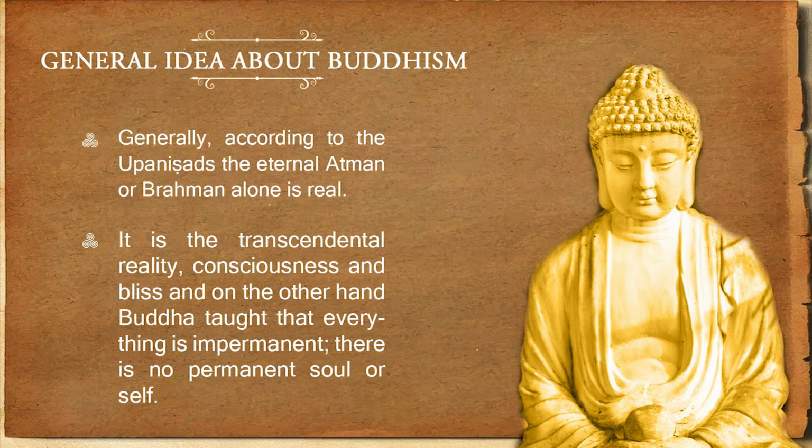There is no permanent soul or self. In other philosophies, especially in Vedanta, Atman and Brahman are regarded to be the ultimate reality and permanent, whereas Buddha said that nothing is permanent. That means everything is impermanent according to Buddha, and there isn't any ultimate reality called Brahman or Atman in Buddhism.